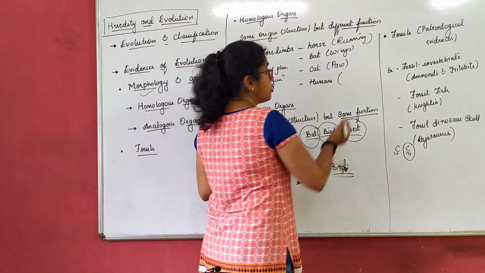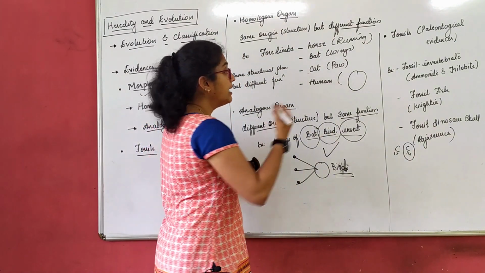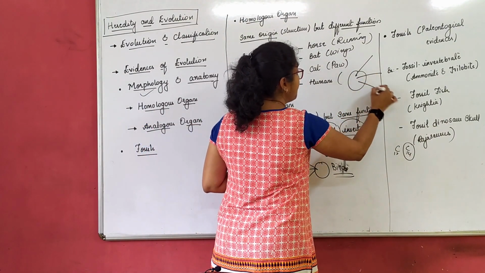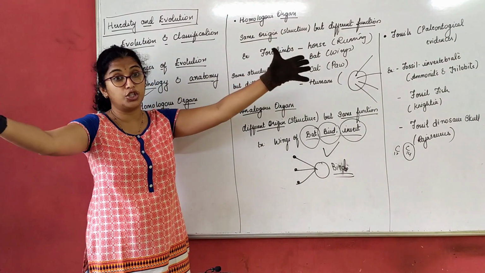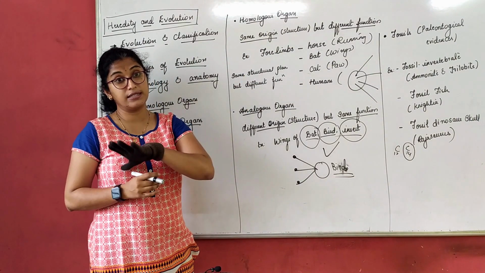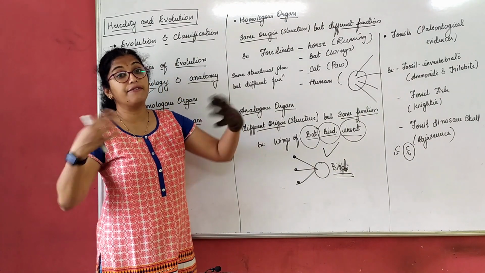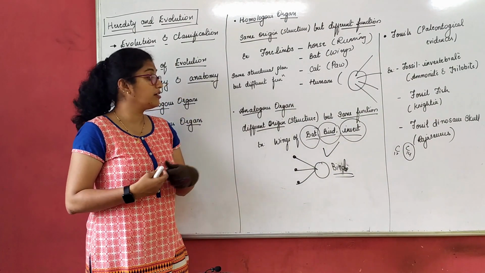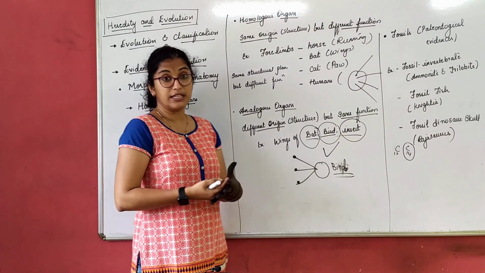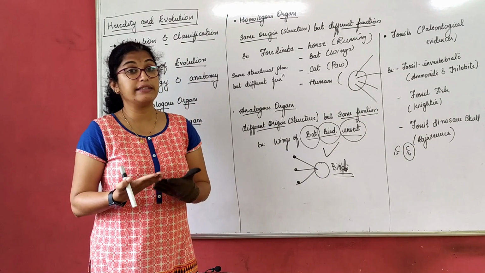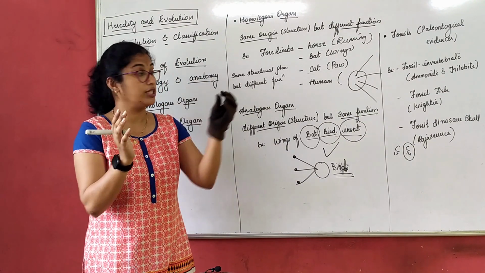In homologous organs, there was one forelimb, right? That forelimb has several different uses. So here organs have diverged for different purposes, right? So we can say homologous organs are more of divergent type and analogous organs are more of converging type. We use the physics here. Now we say convex lenses are converging and concave lenses are diverging.